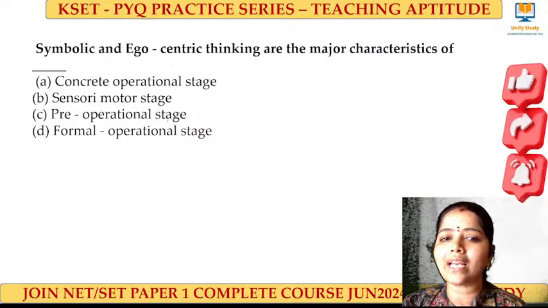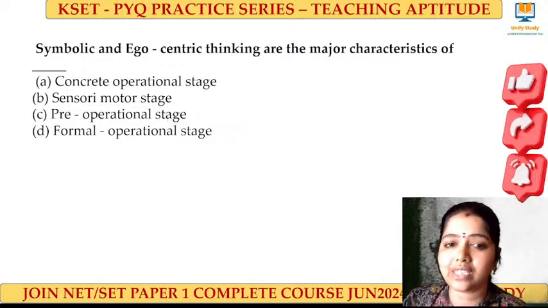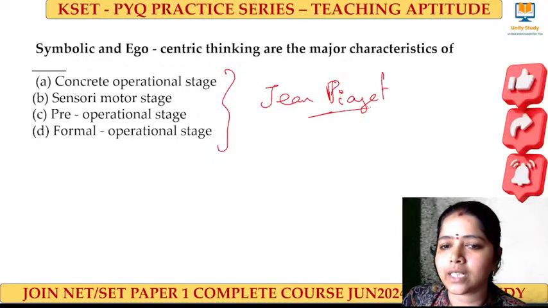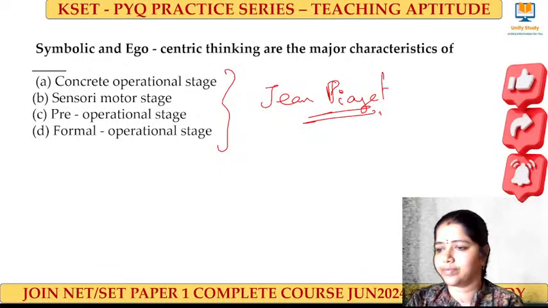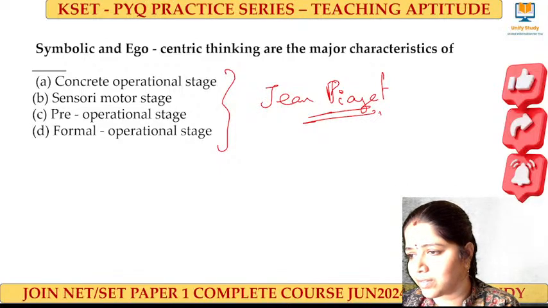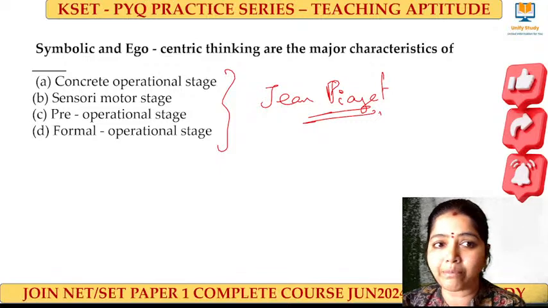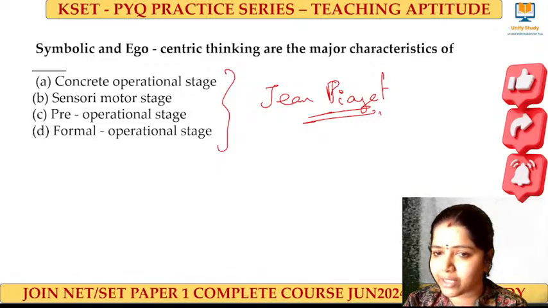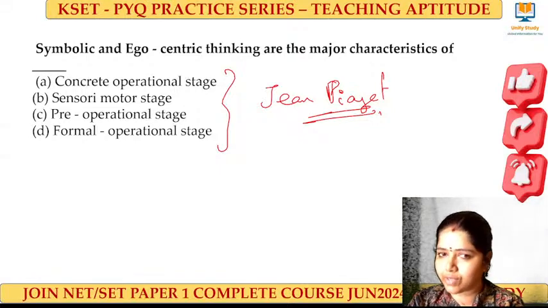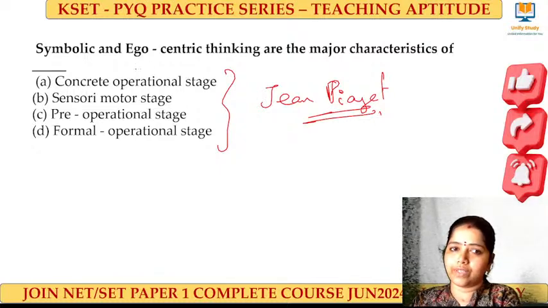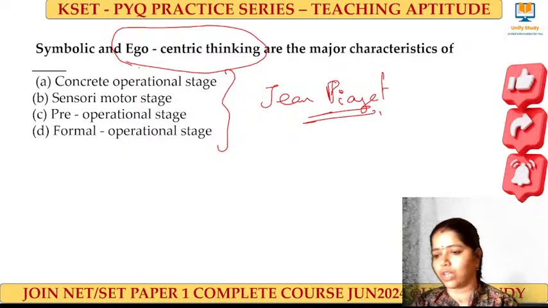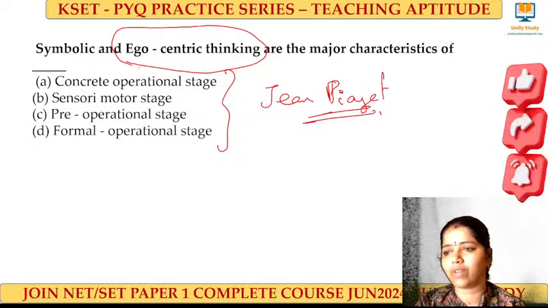Next one. Symbolic and egocentric thinking are the major characteristics of. This comes under Jean Piaget's learning theory. Symbolic, this we have studied when I was taking that Piaget's theory of cognitive development. Yes, this we have studied. Egocentric is the keyword. Very good, Atatu, Mangala. Ramkesh, very good.